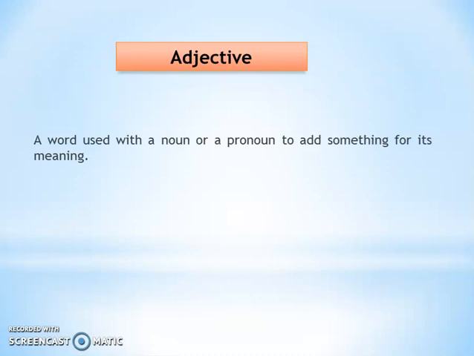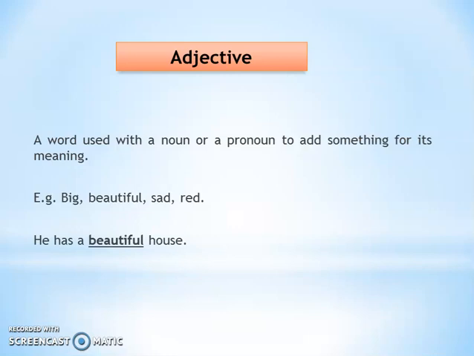Adjective is a word used with a noun or a pronoun to add something to its meaning. Example: big, beautiful, sad, red. He has a beautiful house. John has a red shirt.